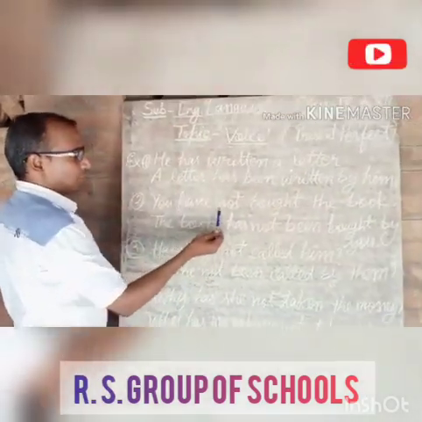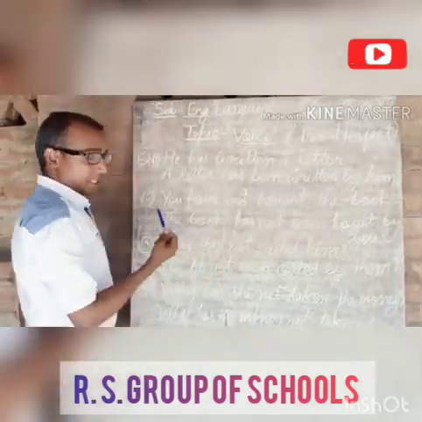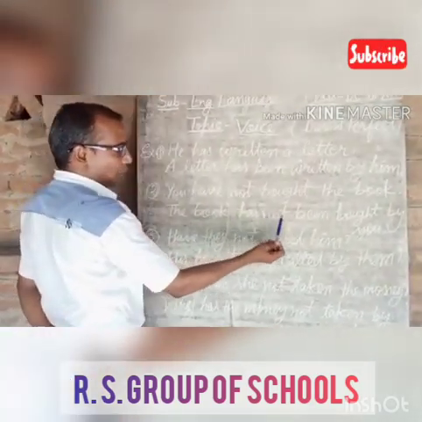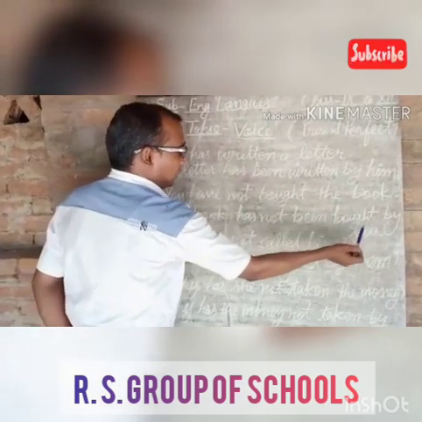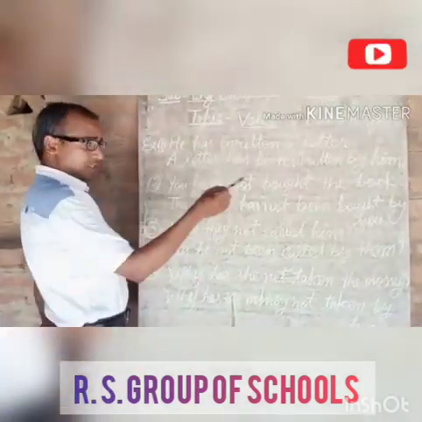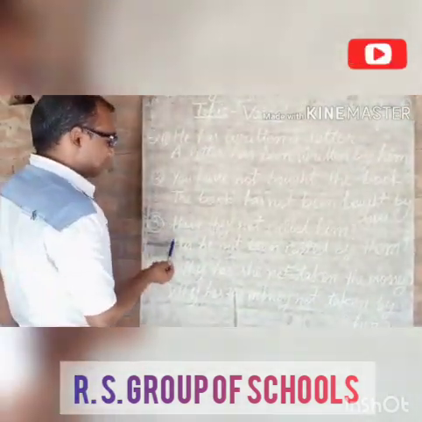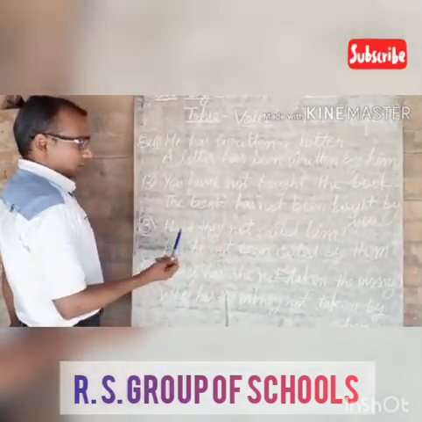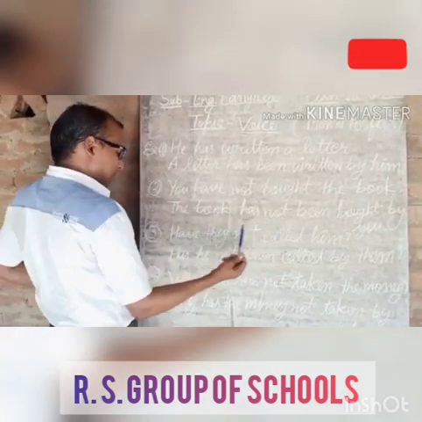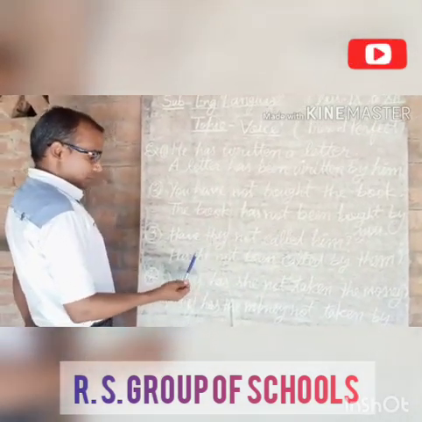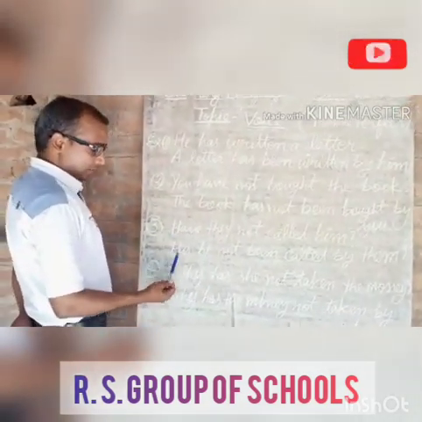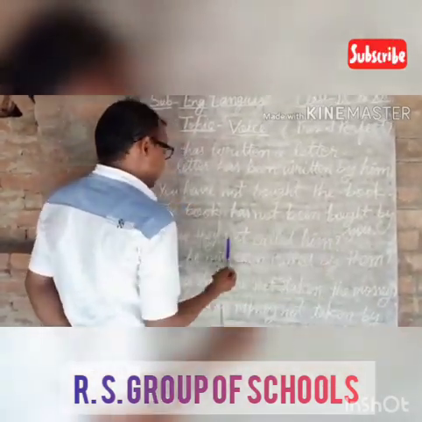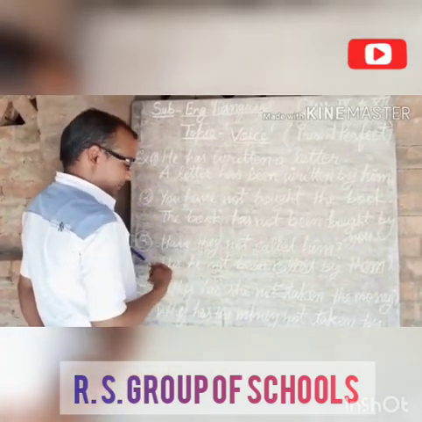Next is, you have not bought the book. Negative sentence. So the object is the book. The book has not been bought by you. Object of you is you. Okay. Next is interrogative. Have they not called him? So according to him, subject will be he. So according to he will be has. Okay. Has he not been called by them? Them is the object of they.